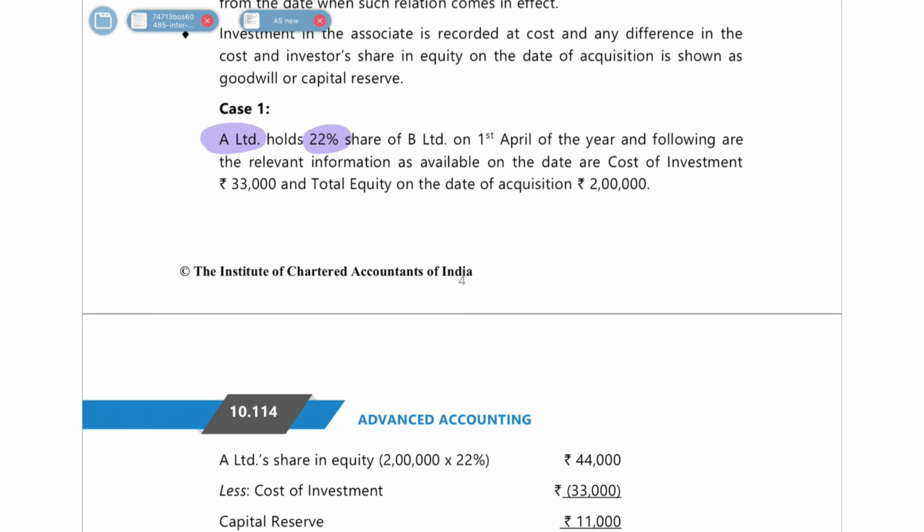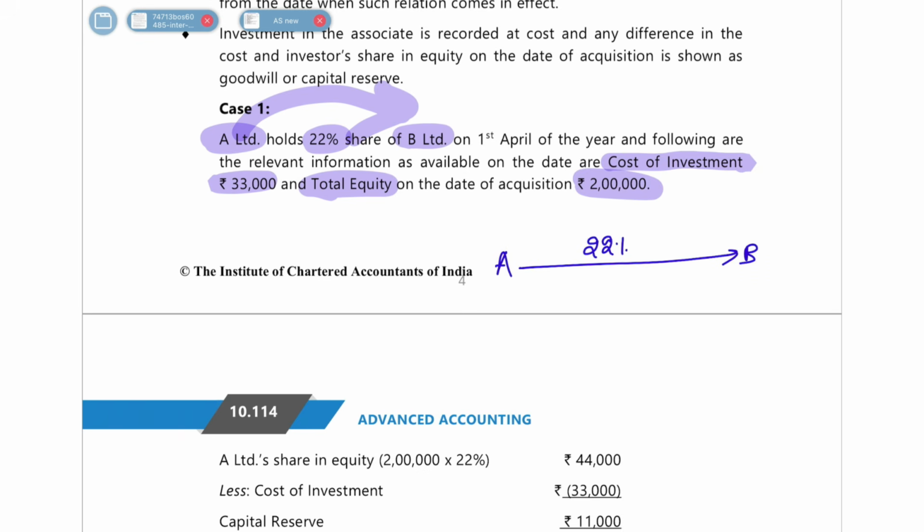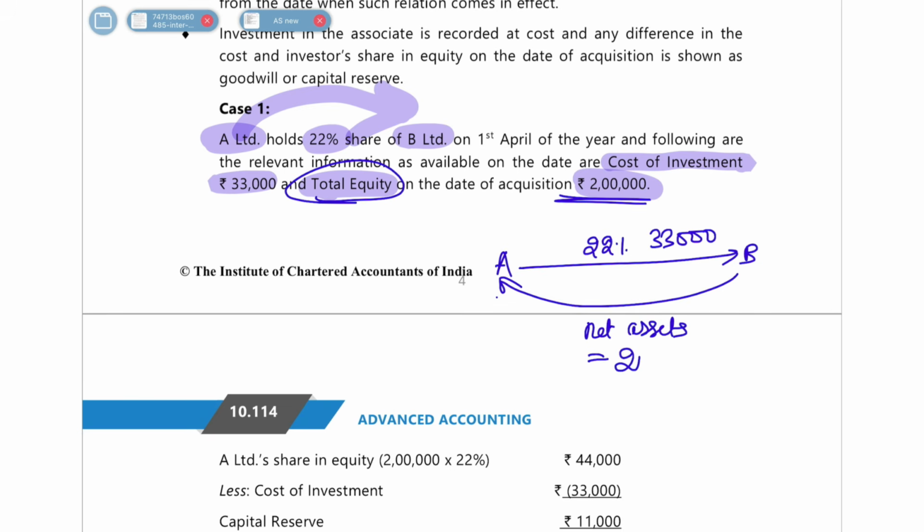Here there is A Limited, which is holding 22% in B Limited. The cost of investment was 33,000, which means A paid 33,000 to get a share of 22%, and the total equity of B was 2 lakh rupees. So A is there, and in B it has got a share of 22% by paying 33,000 rupees. In return, B has given it a share of net assets. How much is the share of net assets? Their total equity is 2 lakh rupees, so net assets is totally 2 lakh rupees. In that it has got a share of 22%, which means it has got a share of 44,000.